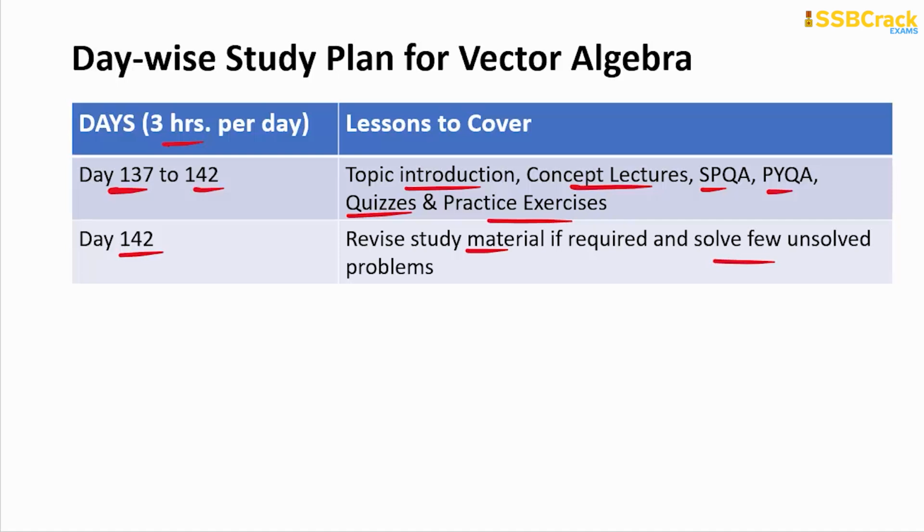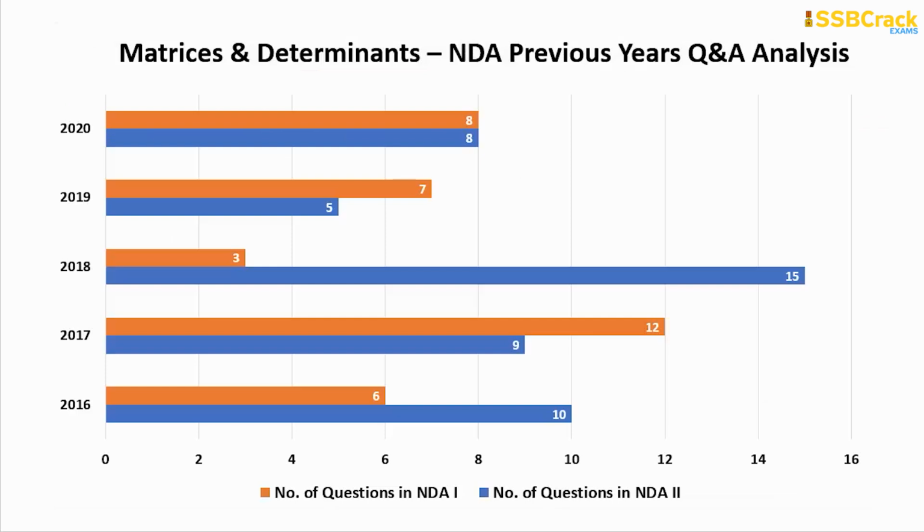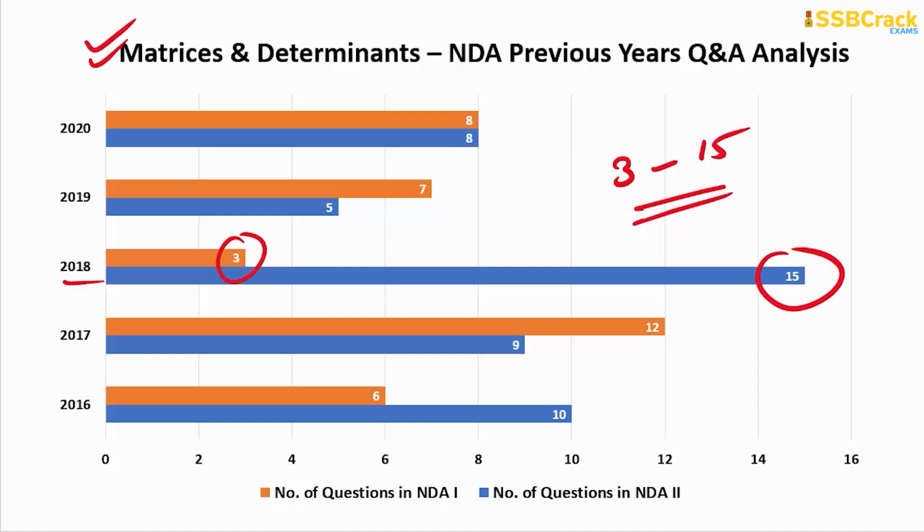Alright, so after doing this, you are left with only one topic in NDA mathematics preparation, that is none other than matrices and determinants, and this is another important scoring topic on which you can easily expect questions ranging between 3 to 15 as per our analysis chart, because the maximum questions were 15 in number in NDA 2 2018 and the least were 3 in number. But in the recent papers, if you see, there were 8, then 7, alright, and in previous papers there were 12, 10, 6, 9. So a good number of questions are expected, and this is one of the easiest and scoring topics. If you prepare all the important concepts and results, you can definitely score full marks in matrices and determinants based questions.